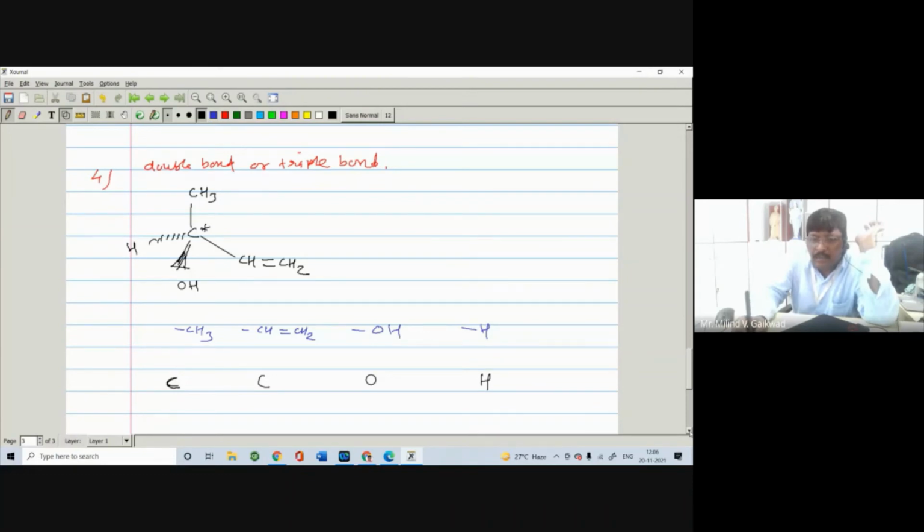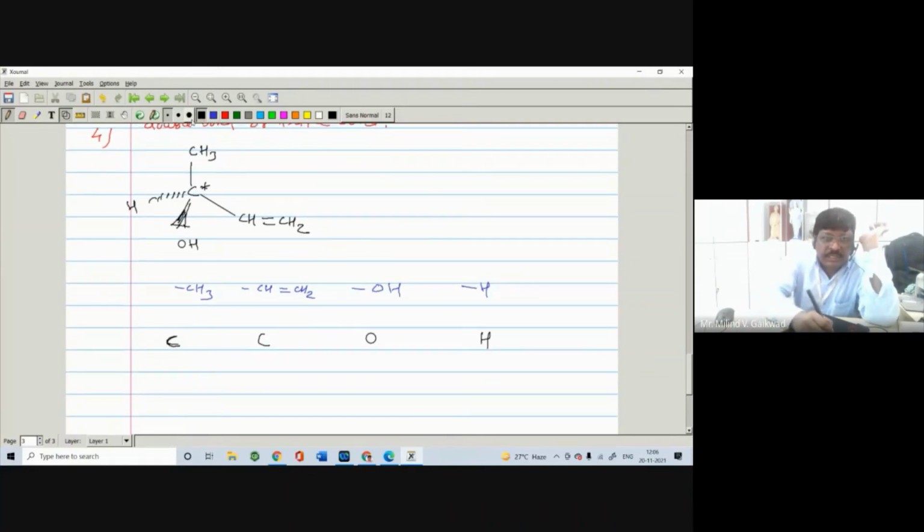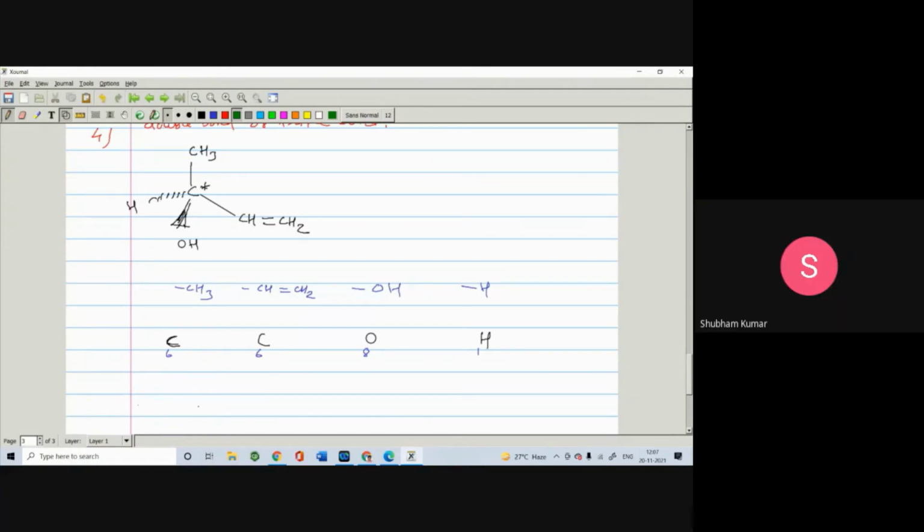So the atomic number of the carbon is 6, it is also 6, it is 8, and it is 1 for H. So can you tell me which group has the highest priority? Yes, which group has the highest priority? OH group.